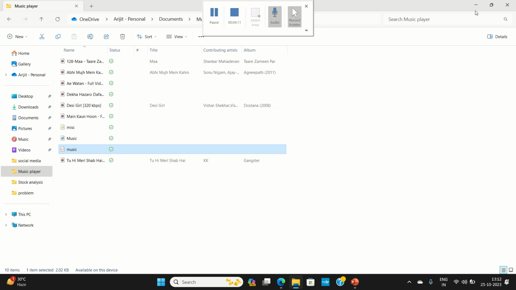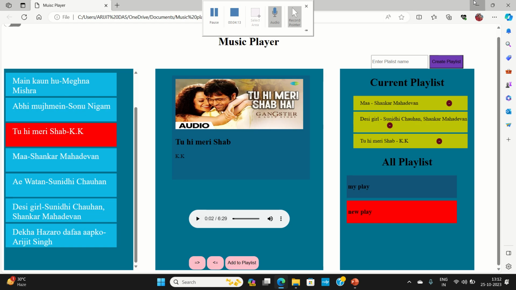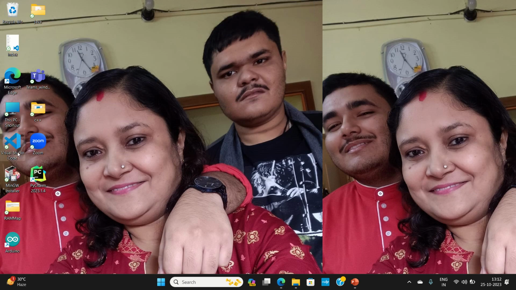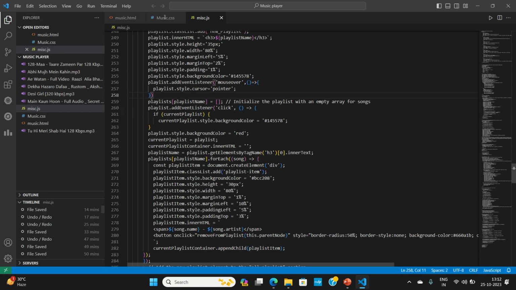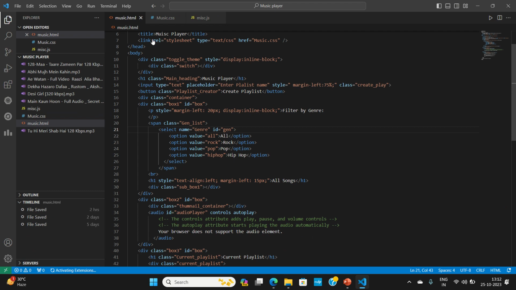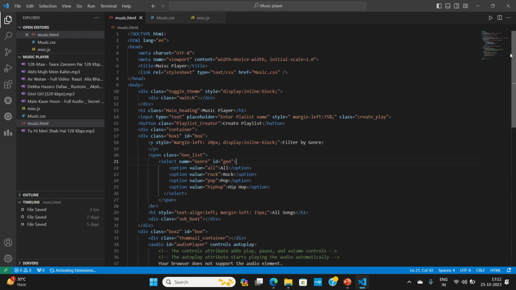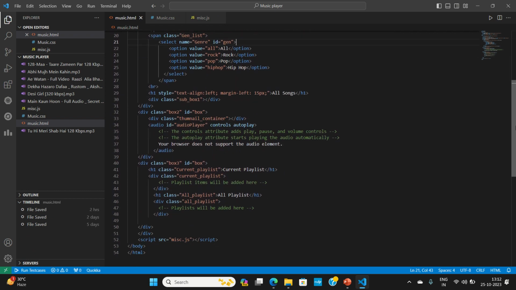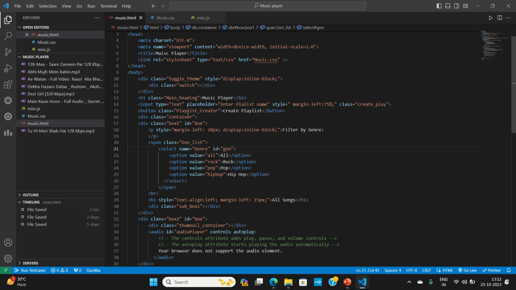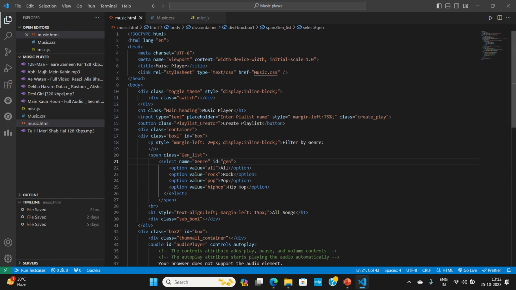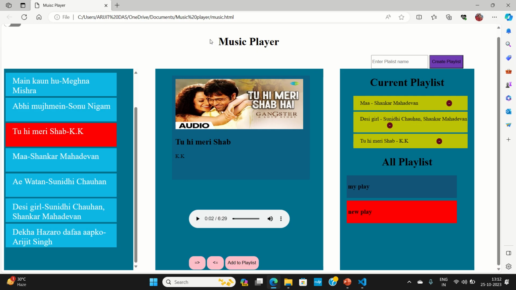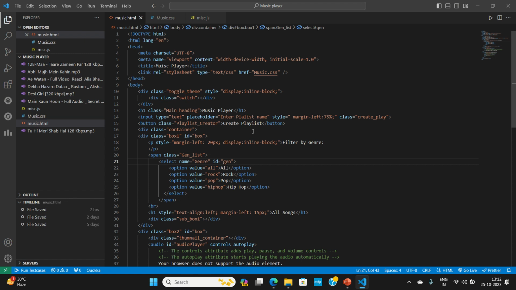First, let me open my HTML code, then the CSS and the JavaScript code respectively. Here comes my code for this whole app. Just in a gist, I can explain it. This is just the skeleton of my HTML page, where I have created the main heading, music player, as you can see here.